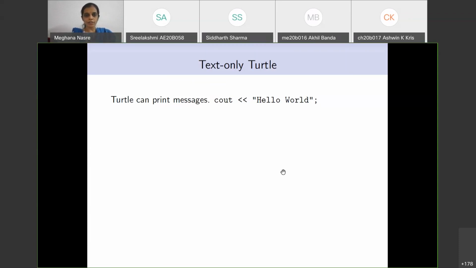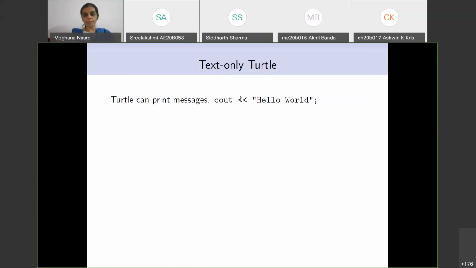And therefore, the turtle, meaning the turtle trained computer, can print messages like hello world using a command which you can see here on the screen, which is cout. So cout is very specific to C++. Those of you who have seen C++ would know that. But it doesn't matter what the command to print it out is. In C, it is printf. In Java, it can be something else, but it doesn't matter. It is some command that we understand and the computer also understands.